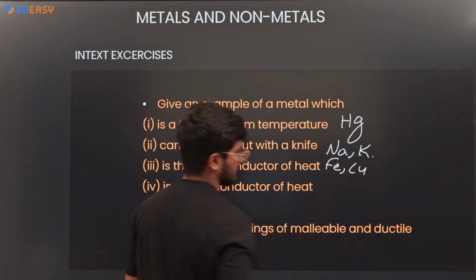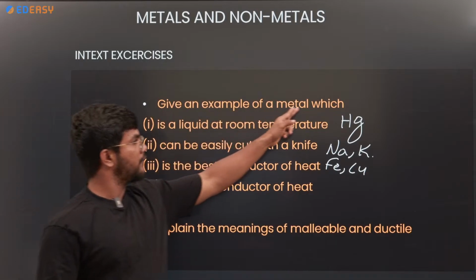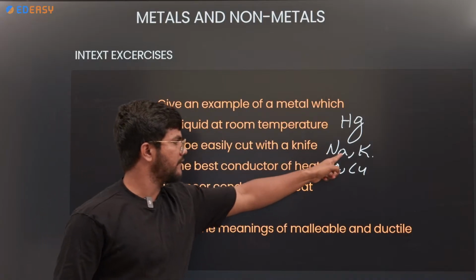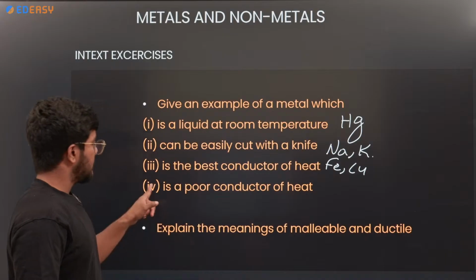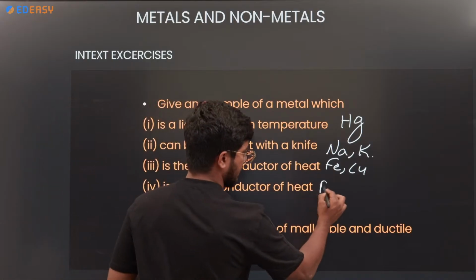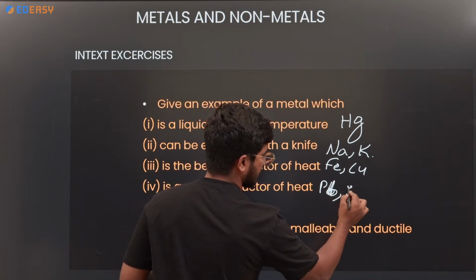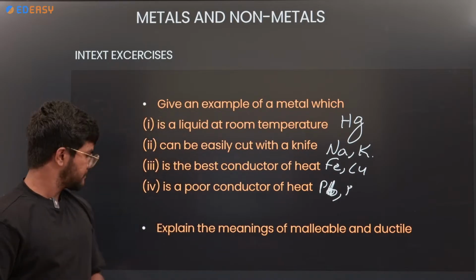You can write anything. So: an example of a metal which is liquid at room temperature is mercury; easily cut with a knife, sodium and potassium; a best conductor of heat, iron or copper; a poor conductor of heat is lead, Pb. Lead or mercury you can take, but we can take lead. Lead cannot conduct heat.